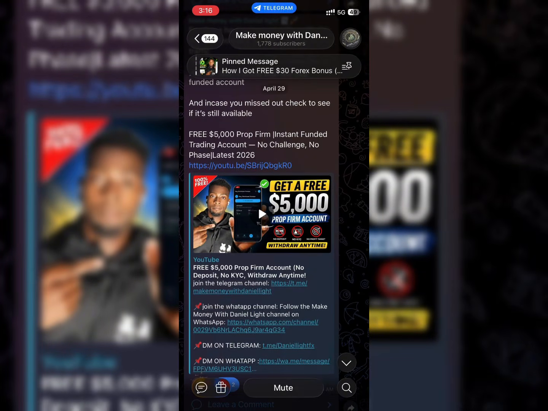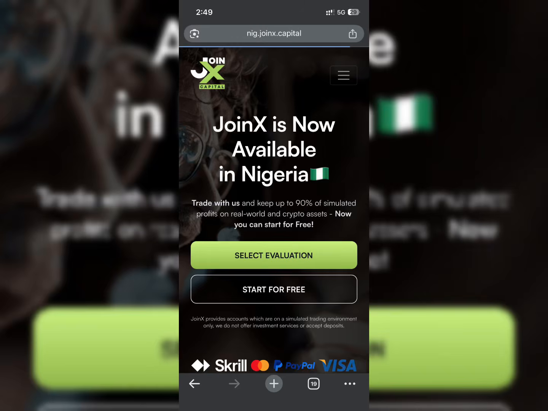So in order not to waste your time, once you click on the link in the comment section and join the Telegram channel, in the Telegram channel you see a link that will bring you to a site named JoinHex. Now you can see the name of this site. It's called JoinHex. To go straight to the point, all you need to do after taking your time to go through the site, just click on Start Evaluation, and you'll be asked to create an account with them by filling in your details. So we all know you just have to fill in your details and then you get logged into the site. Now you don't need KYC to get this account. That's why you need to pay attention to these details.